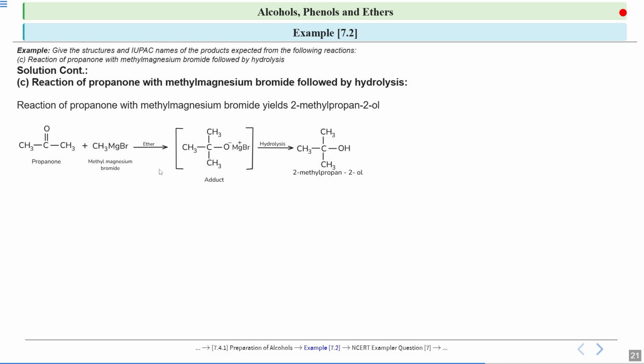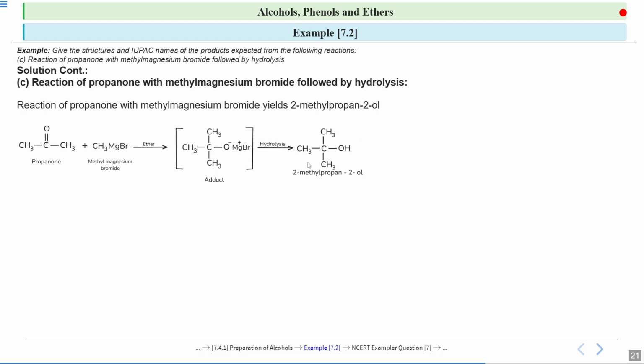That is the addition product. Now there will be hydrolysis. I told you when there is hydrolysis, hydrolysis means water, H2O, it forms H plus and OH minus. So your H plus will get attached to this O negative. So it will form OH, and your OH minus will get attached to this positive Mg.